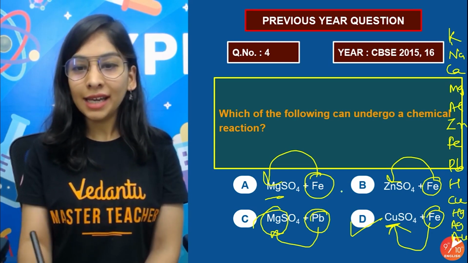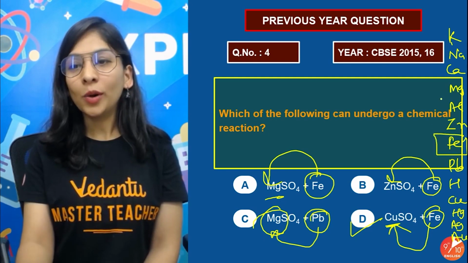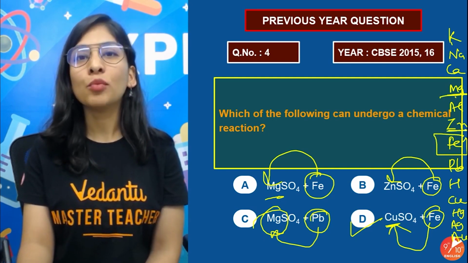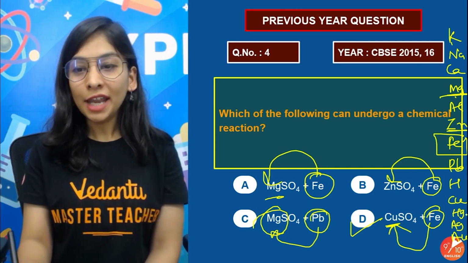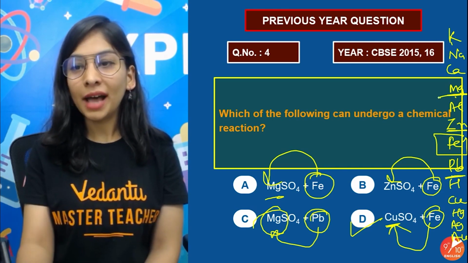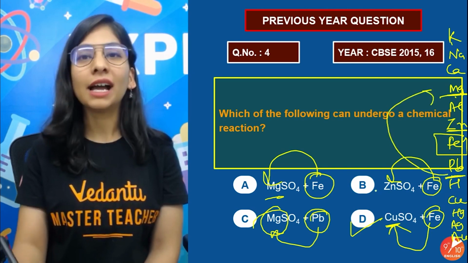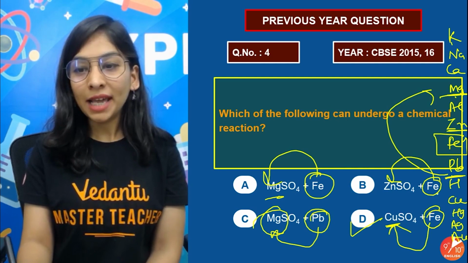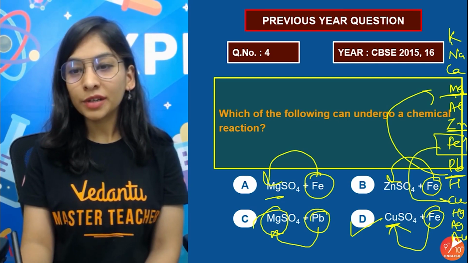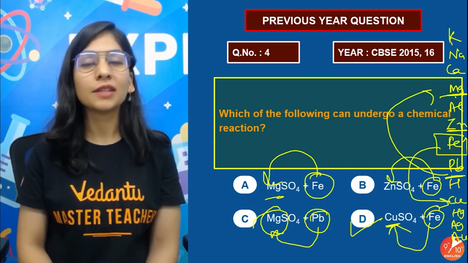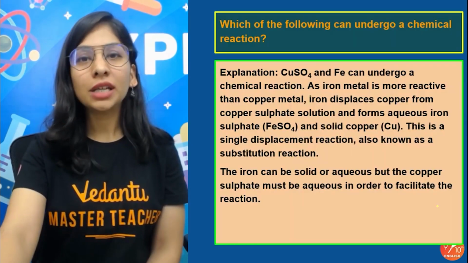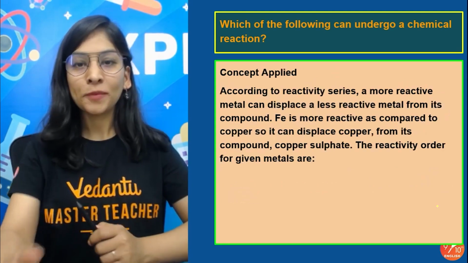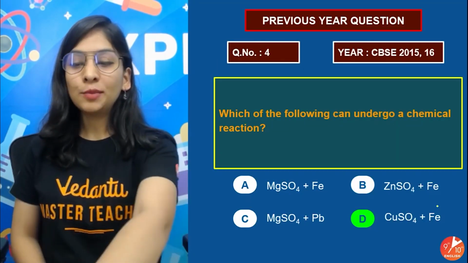Okay, so here is my iron. Iron won't be able to displace magnesium, won't be able to displace zinc, because they are more reactive than iron. Lead won't be able to displace magnesium because lead is less reactive than magnesium. But iron is definitely going to displace copper because iron is more reactive than copper. Right? So D will be the right answer and the reaction will be possible in that case. Okay? Yes. Let's move to the next question.